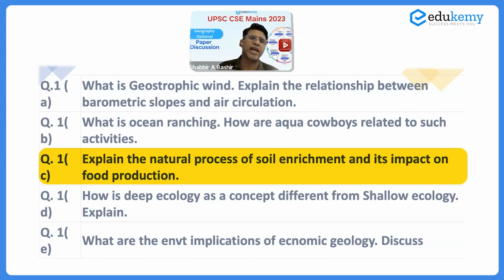You have to focus on that. And its impact on food production. So iska na do part hai. One part is the impact on food production, which is positive. So nitrogen positive, sulfur positive, calcium positive, humus also positive. There's a positive aspect of plant growth.